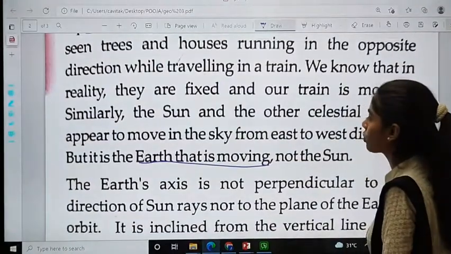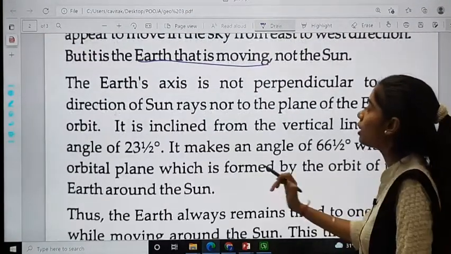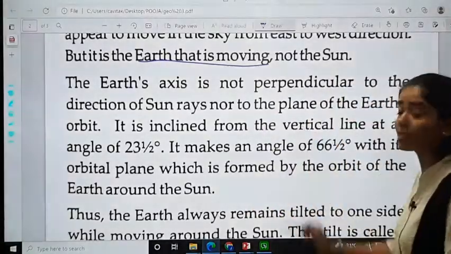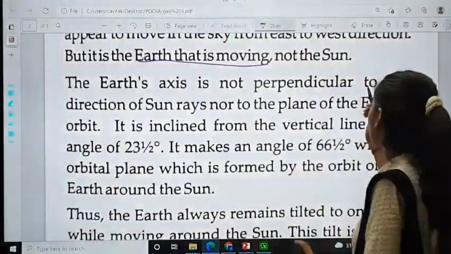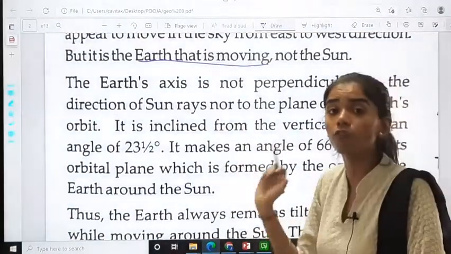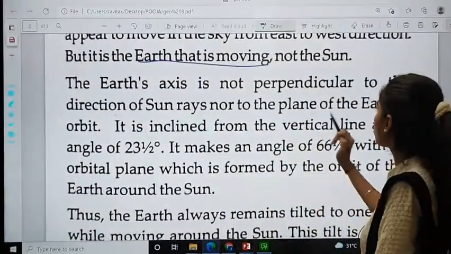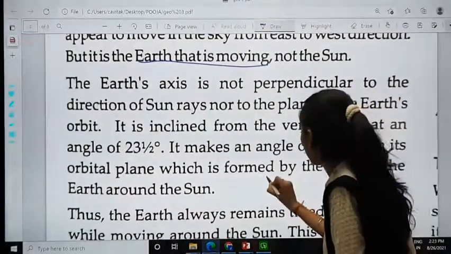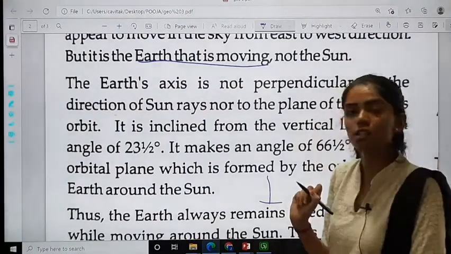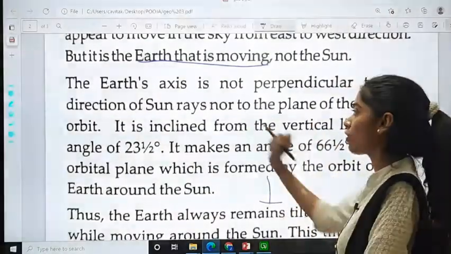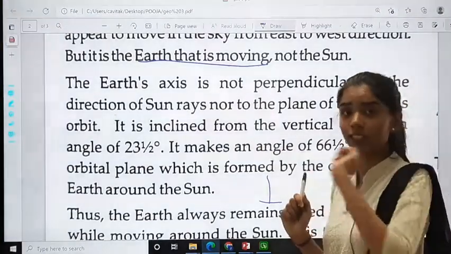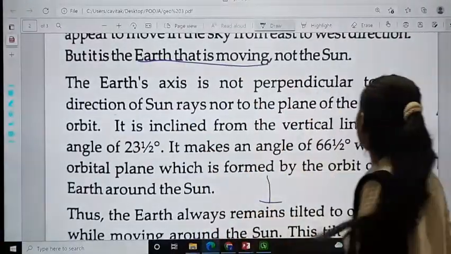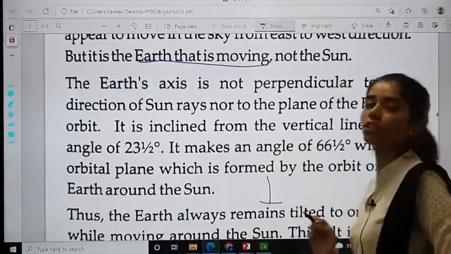Now moving forward, the earth's axis is not perpendicular. Earth की axis perpendicular नहीं होती. To what? To the direction of sun rays, not to the plane of the earth's orbit. See, we know what perpendicular lines are. This is how perpendicular lines are. So they are trying to say that the earth's axis is not perpendicular to the direction of sun rays, nor to the plane of the earth's orbit.